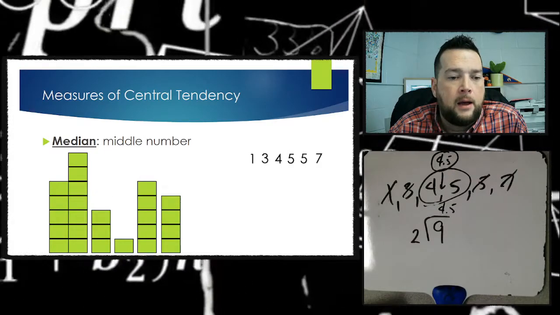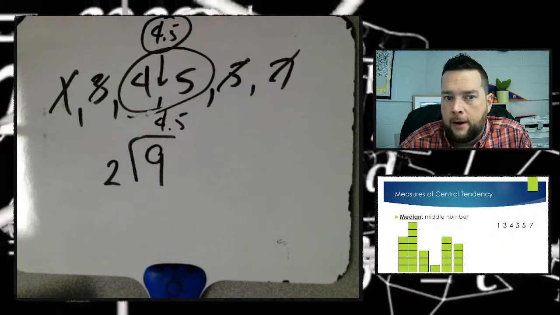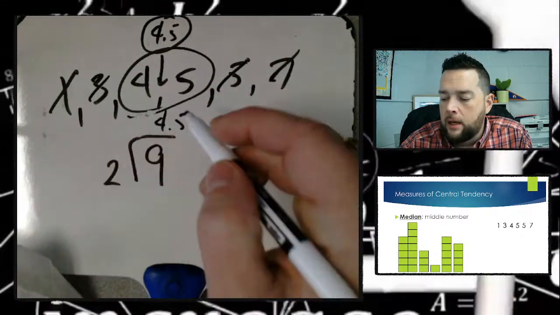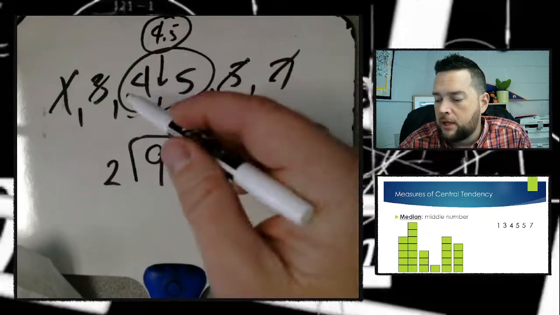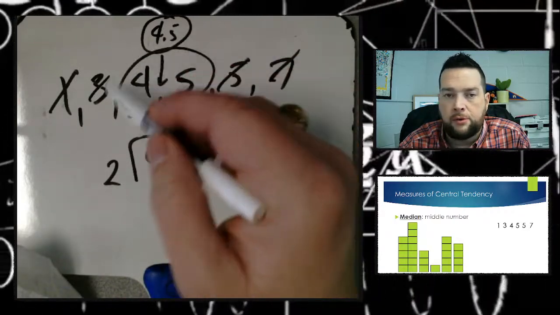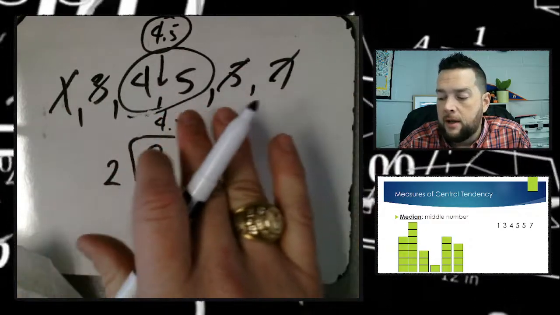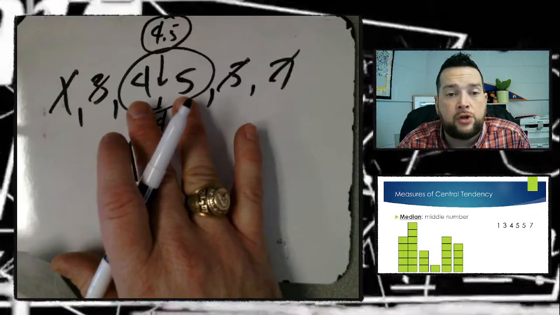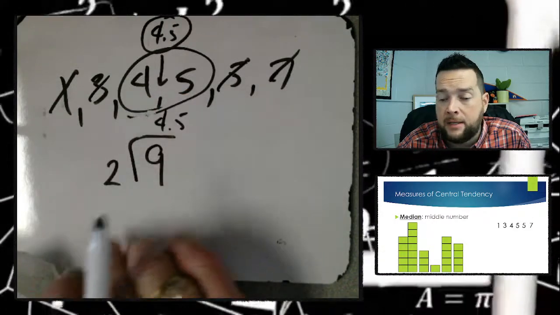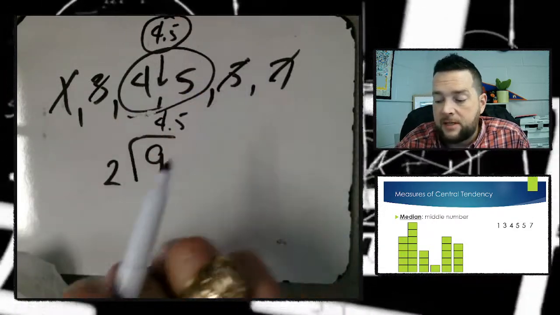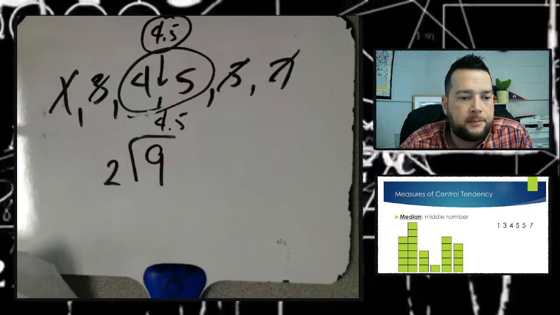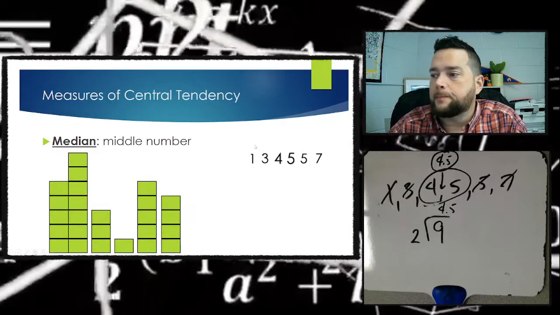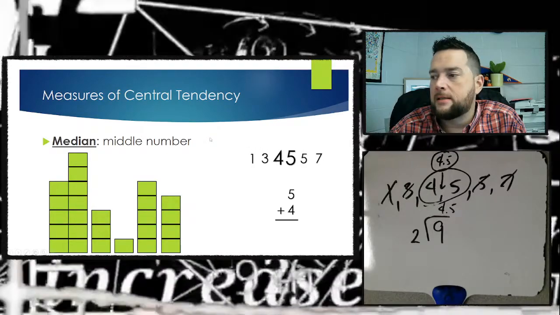Let me go ahead and make that a little bit bigger. Again, you had an even number of data sets. We scratch off the first and the last until we came down to 1 or 2 numbers in the middle. Because there was an even number of data points, we came down to 2 numbers in the middle. And then we get an average of those 2 numbers. So add those 2 together and divide by 2. 4 plus 5 is 9, divided by 2 is 4.5. That's how you find the median for an even number of data sets.